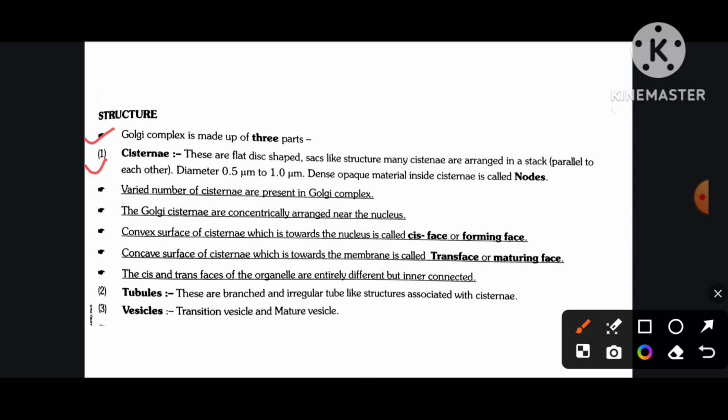The Golgi cisternae are concentrically arranged near the nucleus. Convex surface of cisternae, which is towards the nucleus, is called cis face or forming face. Concave surface of cisternae, which is towards the membrane, is called trans face or maturing face. The cis and trans faces of the organelle are entirely different but interconnected. Number 2, tubules. These are branched and irregular tube-like structures associated with cisternae. Number 3, vesicles. Transition vesicles and mature vesicles.